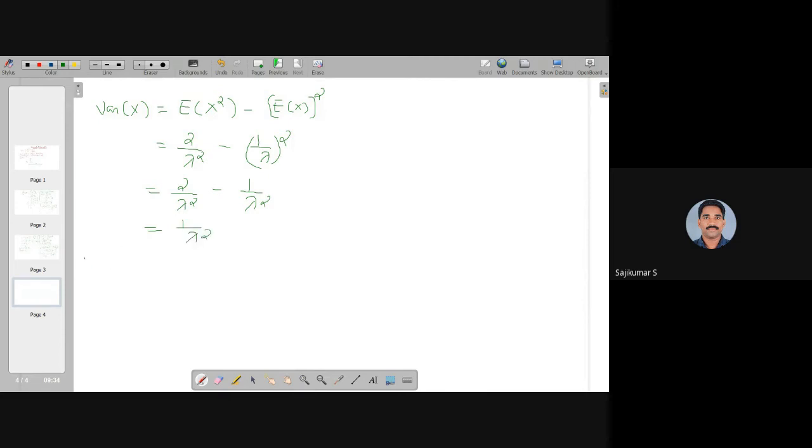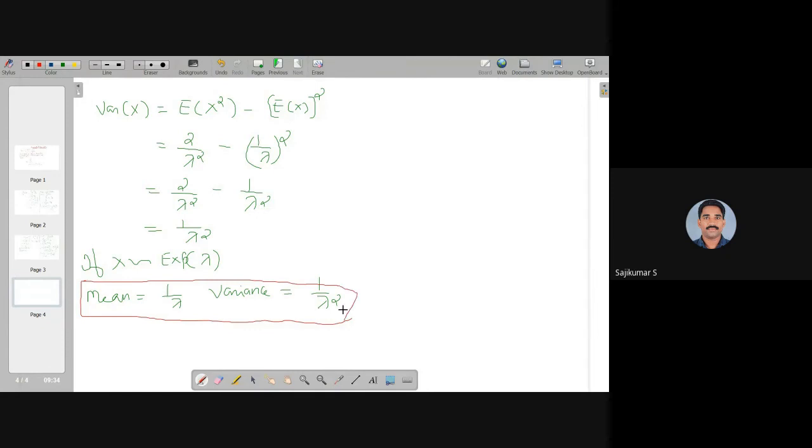That is, if x follows exponential distribution with the parameter lambda, its mean is equal to 1 by lambda and variance is equal to 1 by lambda square. So these are the two important characteristics associated with the exponential distribution. Mean is equal to 1 by lambda and variance is equal to 1 by lambda square.